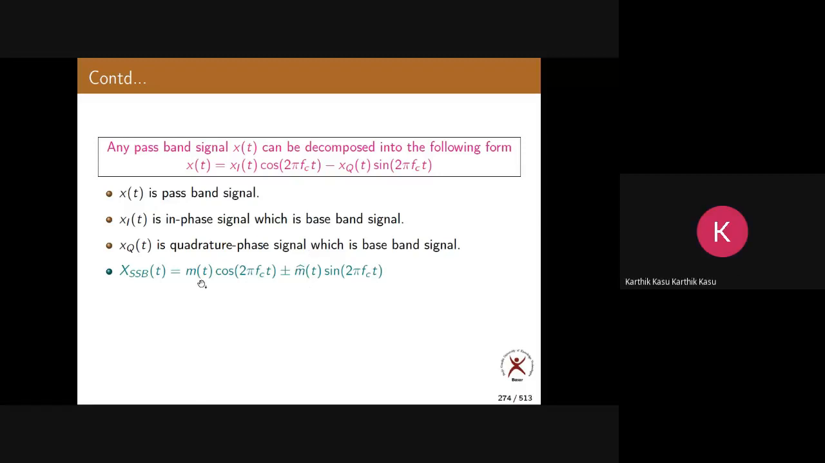Okay. M of t is what kind of signal? Baseband signal, message signal. M hat of t is also a baseband signal. So you can clearly observe the equation that I just now told you. Not only this SSB, everything you can write in this form.